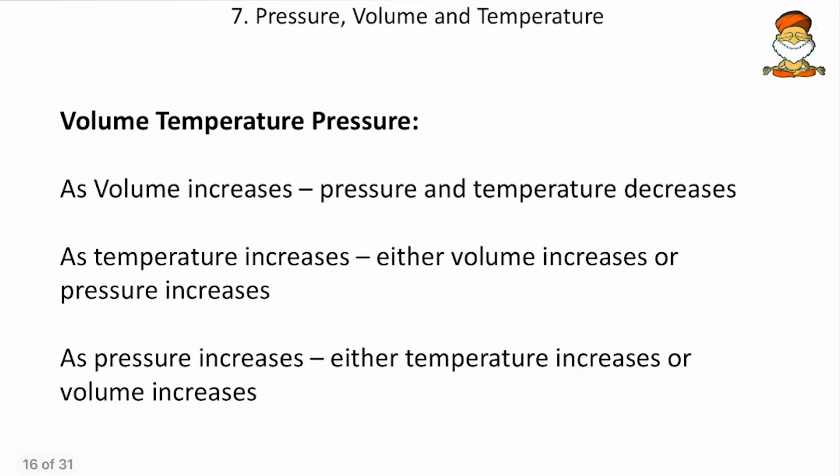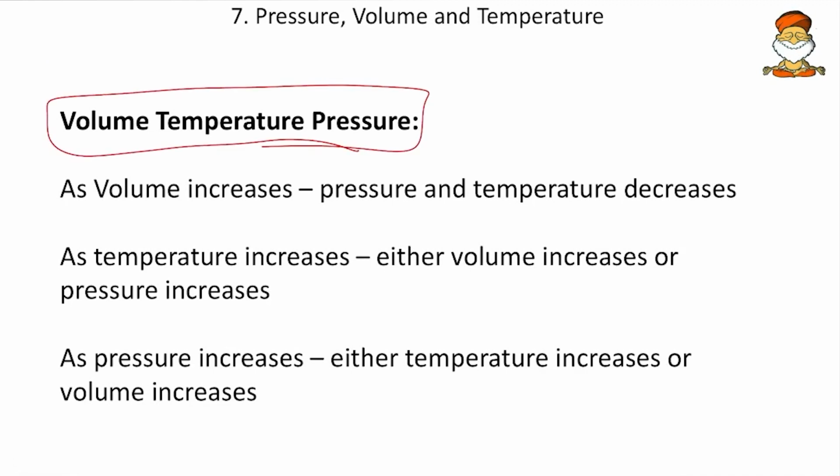Then come to next, the pressure, volume, and temperature. These three things act interdependently, and that is why we had a question in 2021 prelims: if a pressure cooker is there, what are the determining factors? And in that context, we have to learn all these.